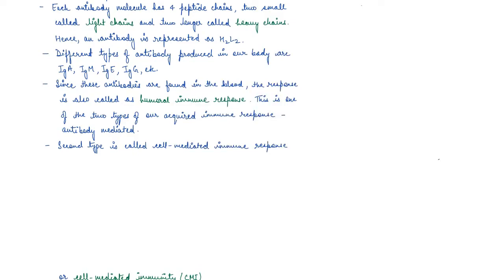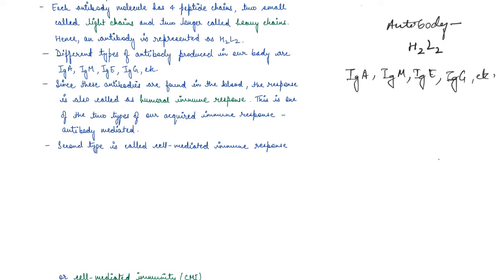So that is why an antibody is represented as H2L2, two heavy and two light chains, right? Now we have different types of antibodies which are produced. These are named Ig, immunoglobulin. So we have IgA, IgM, IgE, IgG. So there are many different types of antibodies which are produced, right?